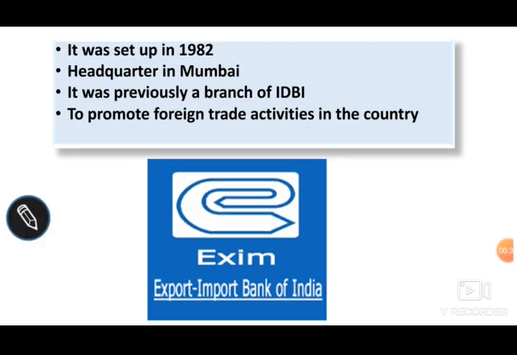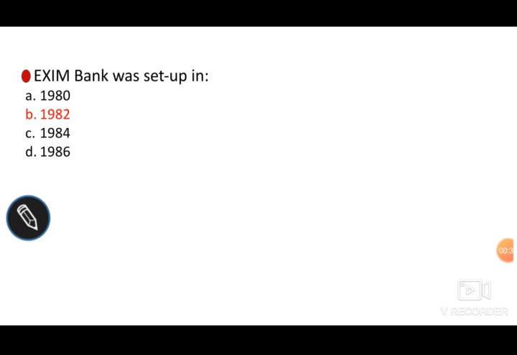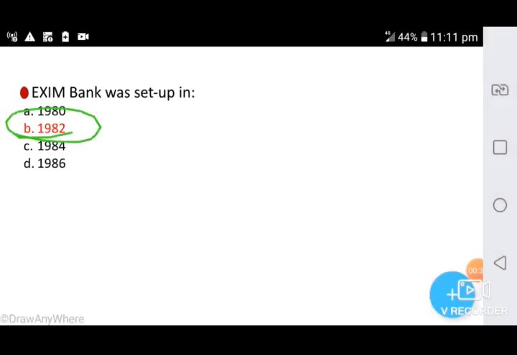So here option B is the correct answer. Exim Bank was set up in 1982. So option B is the correct answer.